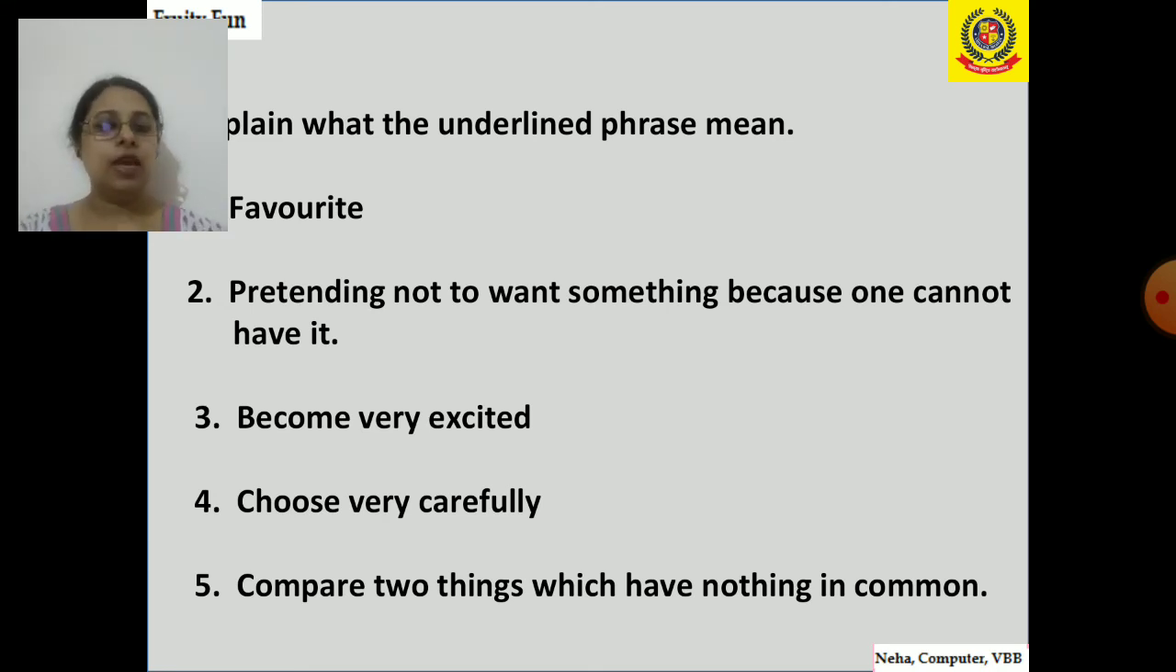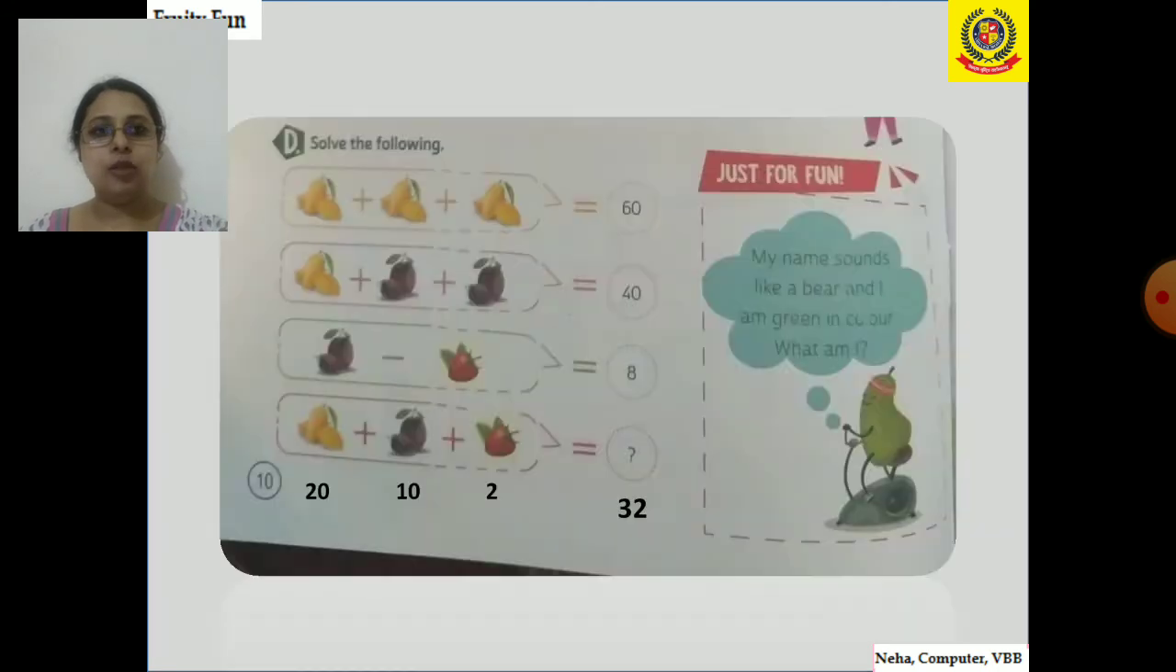Last one is that Dia and Ria are twins, but comparing them is like comparing apples and oranges. So it means that comparing apples and oranges is comparing two things which actually do not have anything in common. So you have to write these meanings in the space provided. Now let's move to the next part.